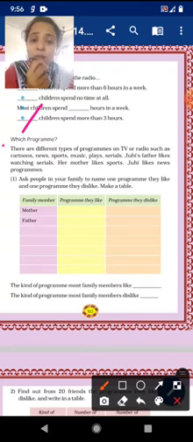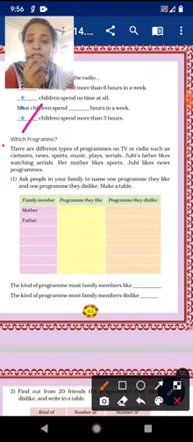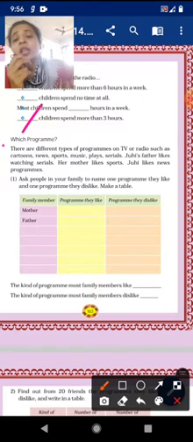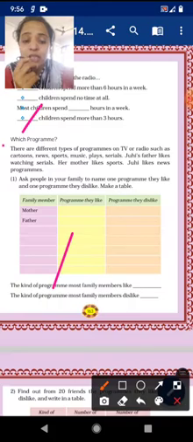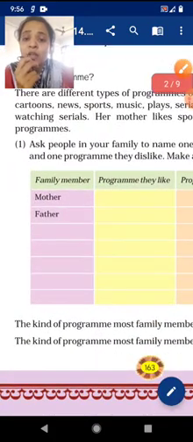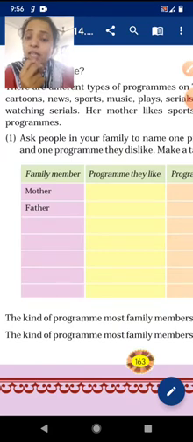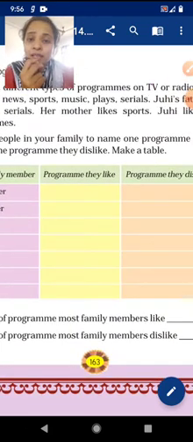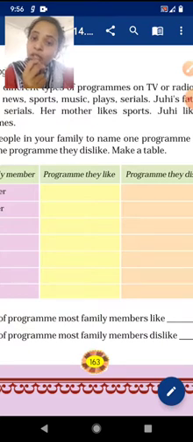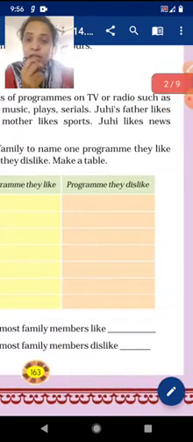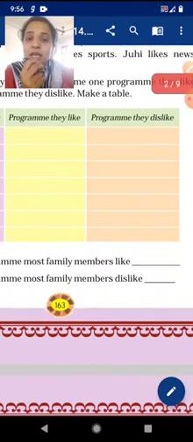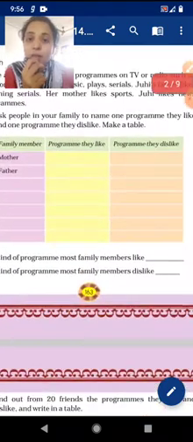Ask people in your family to name one program they like and one program they dislike and make a table. See, like this we have to make a chart. In this chart you have to mention the family members. Mother and father are already given. Then you can write brother, sister, grandmother, grandfather, uncle and aunt. For the program they like, whatever they like, whether sports, serials, or news channels, you can write that. And one more option you add is the program they dislike.